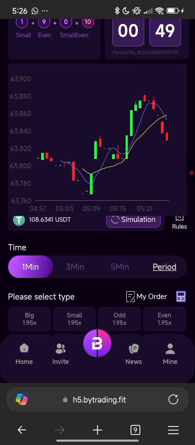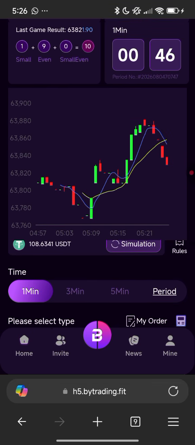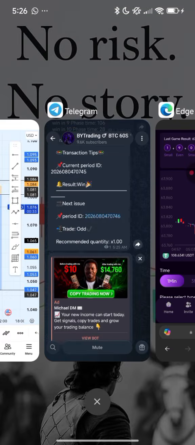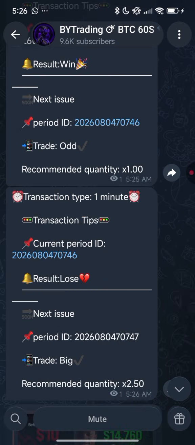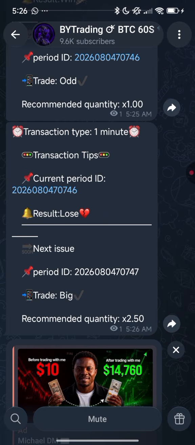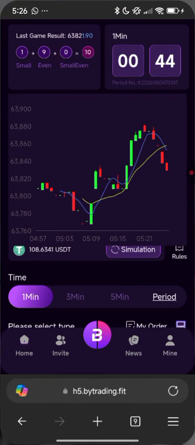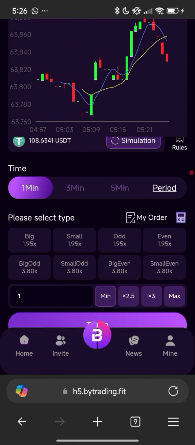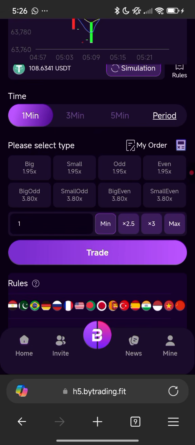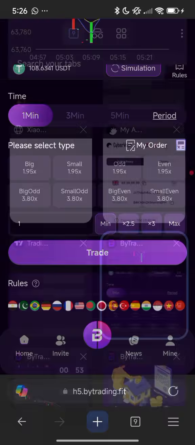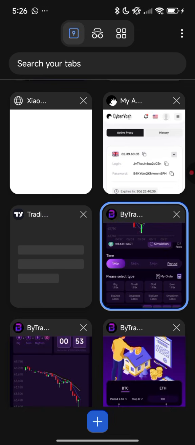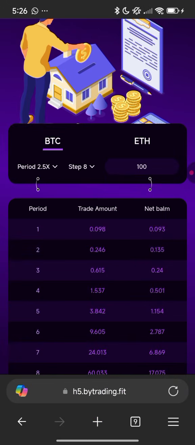That is a loss. So let's just go over to the Telegram group to confirm. Let's go. We can see that is a loss. So we have a loss on this one. So as we have a loss right now, you don't need to panic. Then on your next trade, you are expected to double it. So I'm no longer going to use that 0.098 USDT. I'm going to times it by 2, which is I'm going to be copying this trading plan 2 now, which is 0.246. I'm going to be copying it. That is when we have made a loss on it.